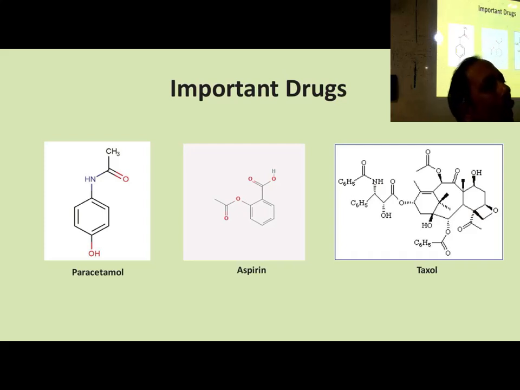Practically impossible, na? Quantum domain. Who has seen? Only talking about quantum domain. Have you seen quantum? Nobody has seen quantum. But how are they doing that? Because that is the only theory that can explain a lot of things that cannot be explained by classical mechanics. Okay. So these are the drug structures.